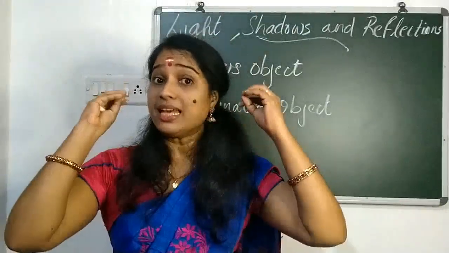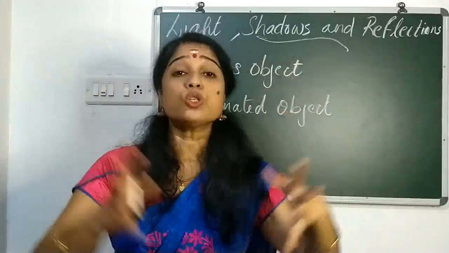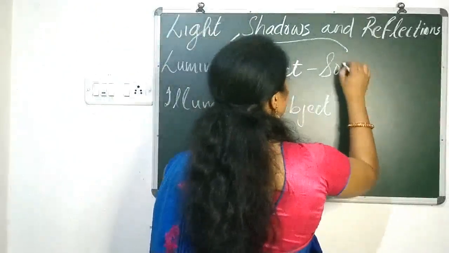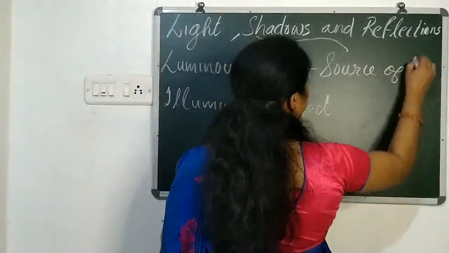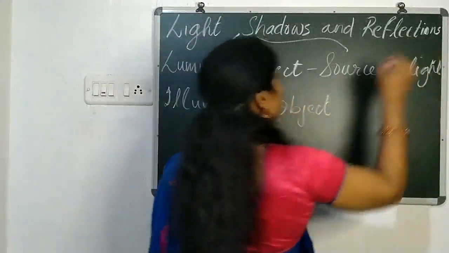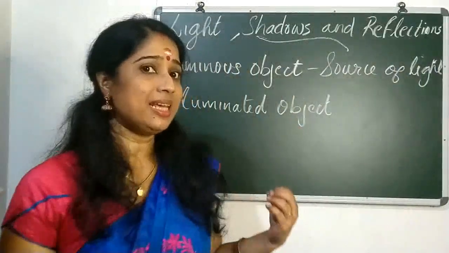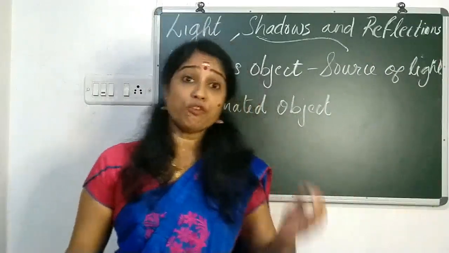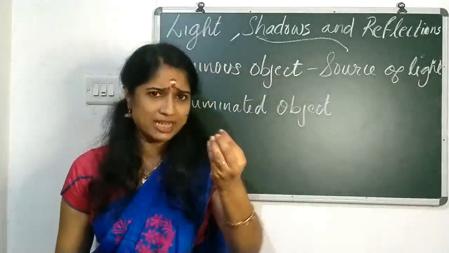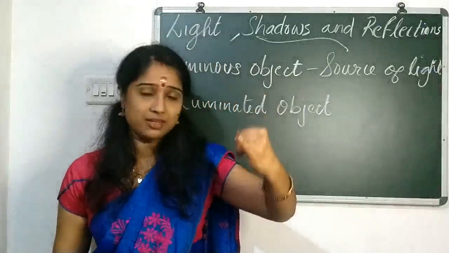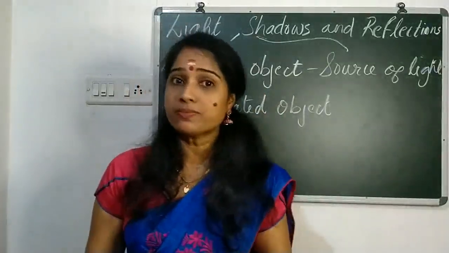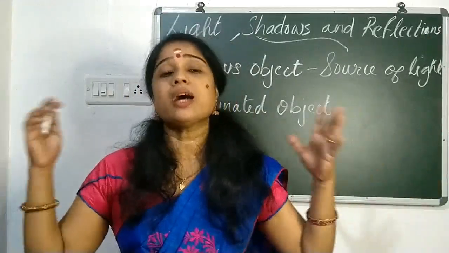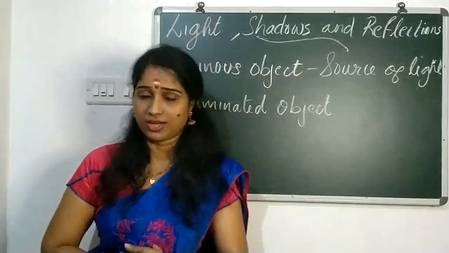Luminous objects give us light, or they are the source of light. That means with the help of luminous objects only, we can see the things around us. Can you say some examples of luminous objects, the objects that give us light? Yes, sun, bulb, torch, candle, etc. These are the examples of luminous object.